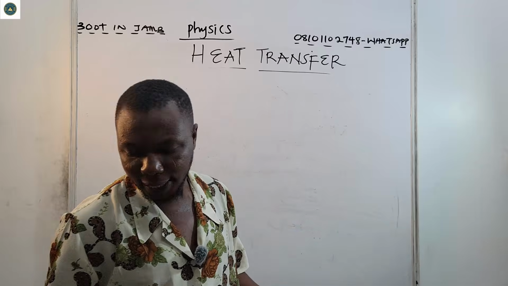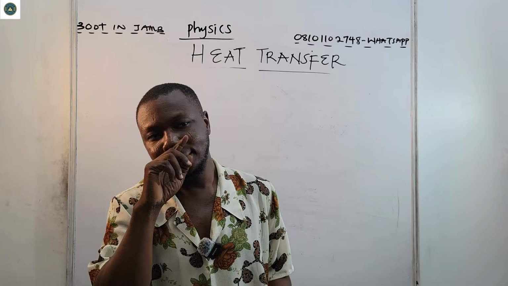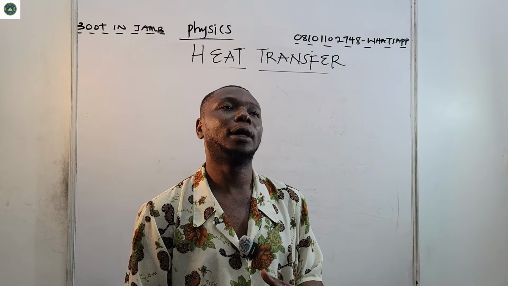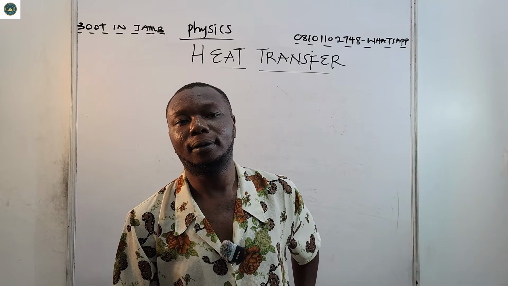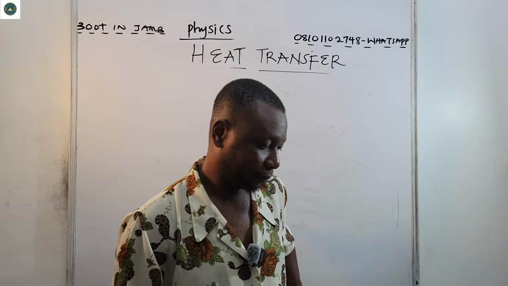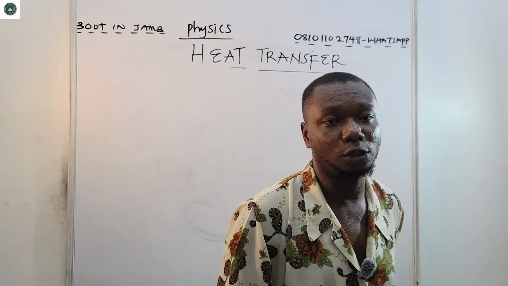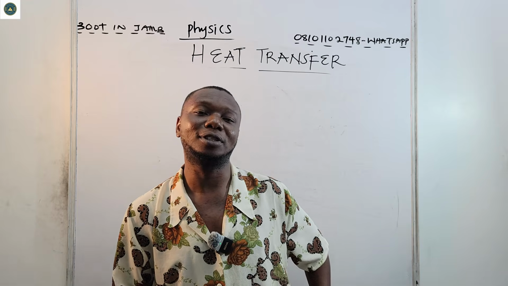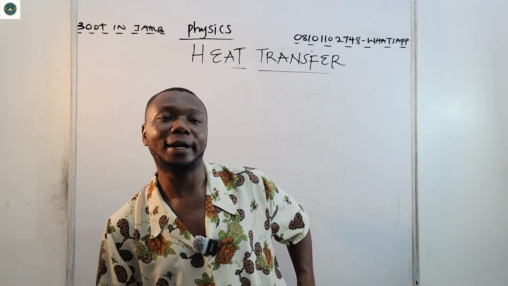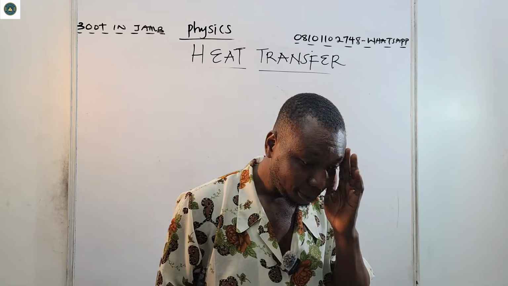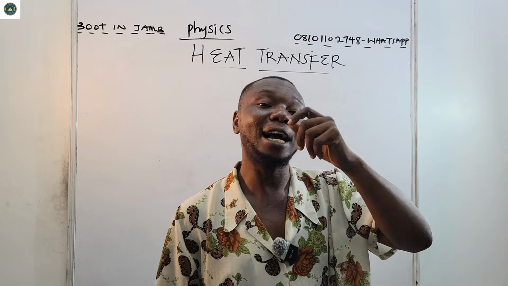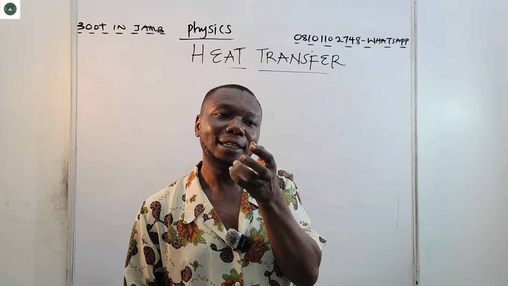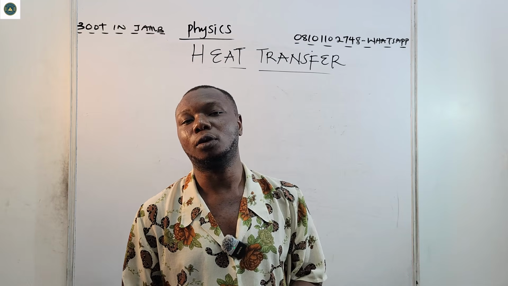Now, a question will be asked: why is it that plastics and rubbers are not used as cooking utensils? The reason is that these materials are insulators. You can't be using a rubber pot. Say you have a rubber pot in cooking. No. The reason is that those materials are poor conductors of heat.